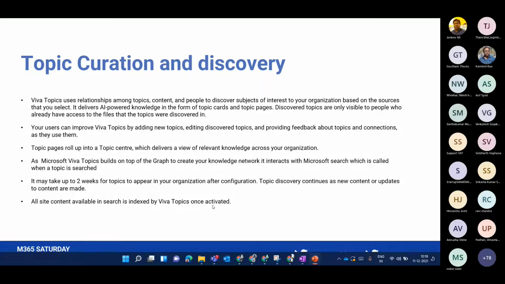And your users can improve Viva Topics. They can just add new topics and let the AI work behind the scenes, and it will pop up with suggestions. And these topic pages will roll up in your topic center site. And as Viva Topics is built on Graph to create a knowledge network, it interacts with Microsoft Search when a topic is searched.